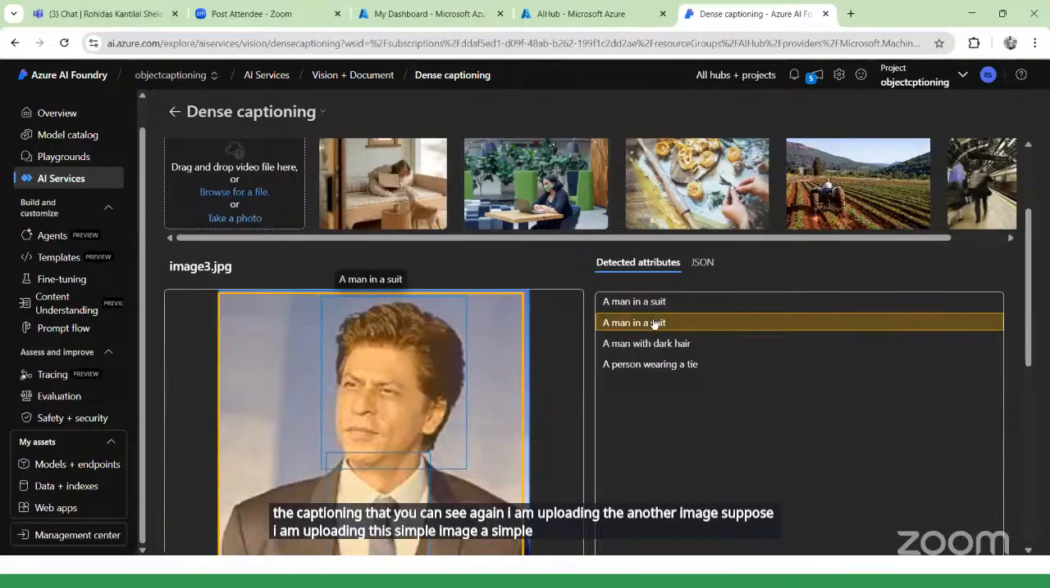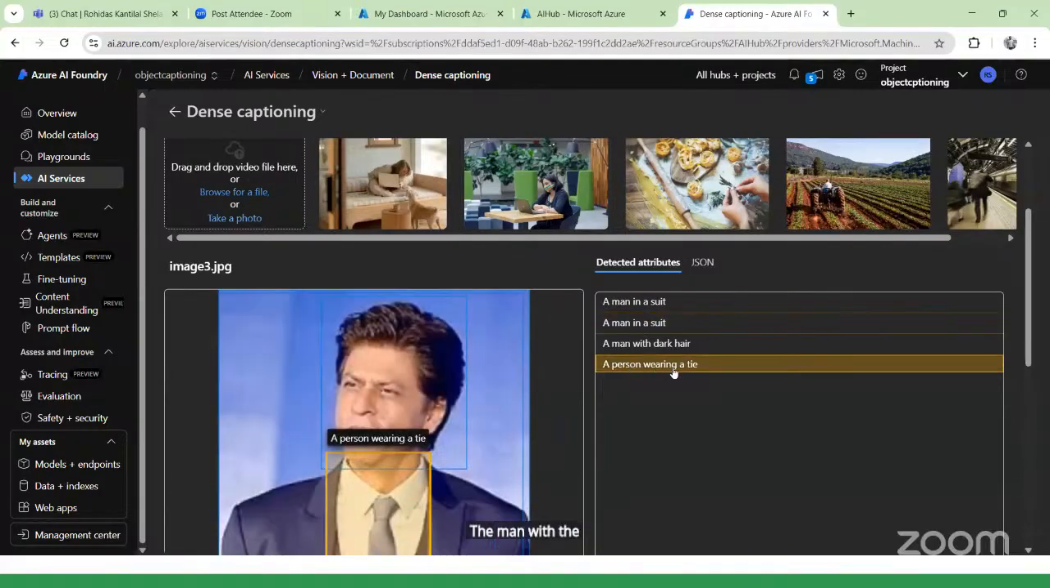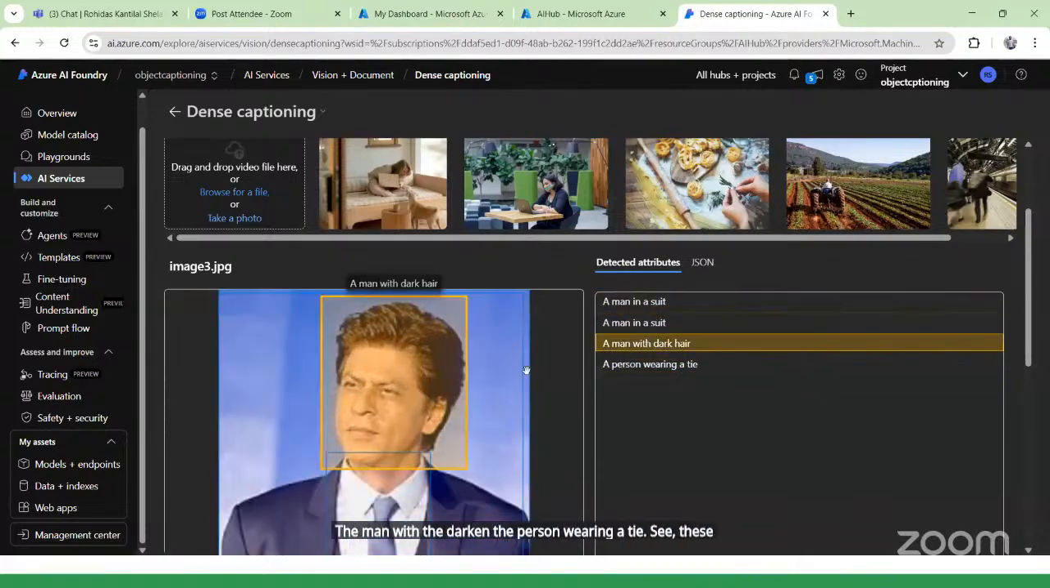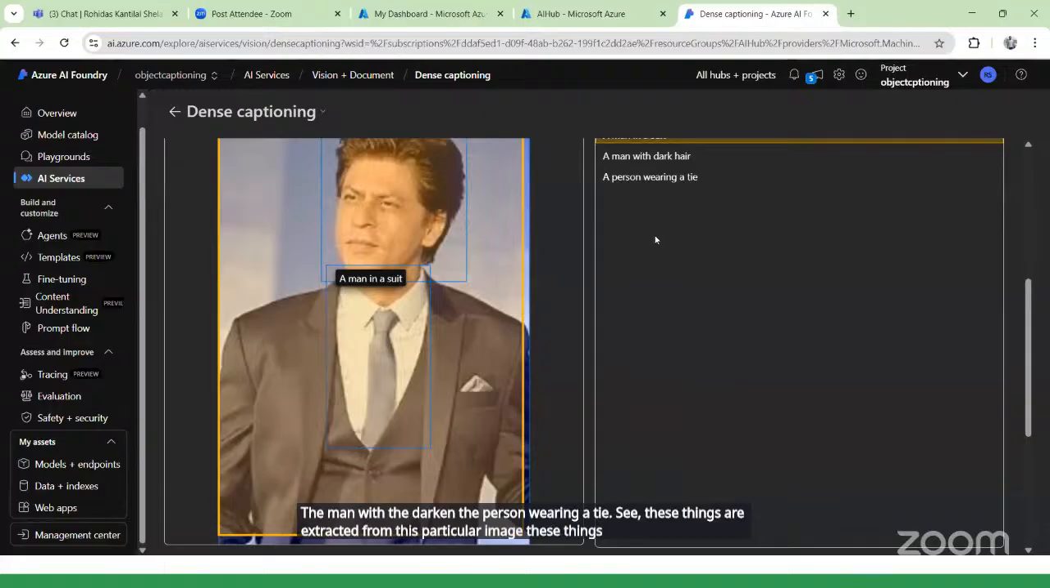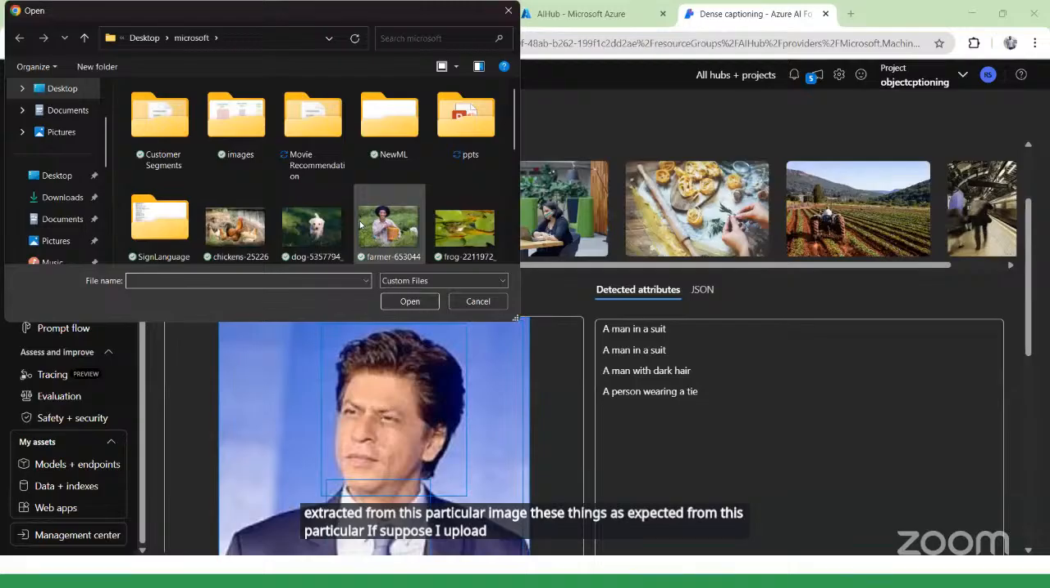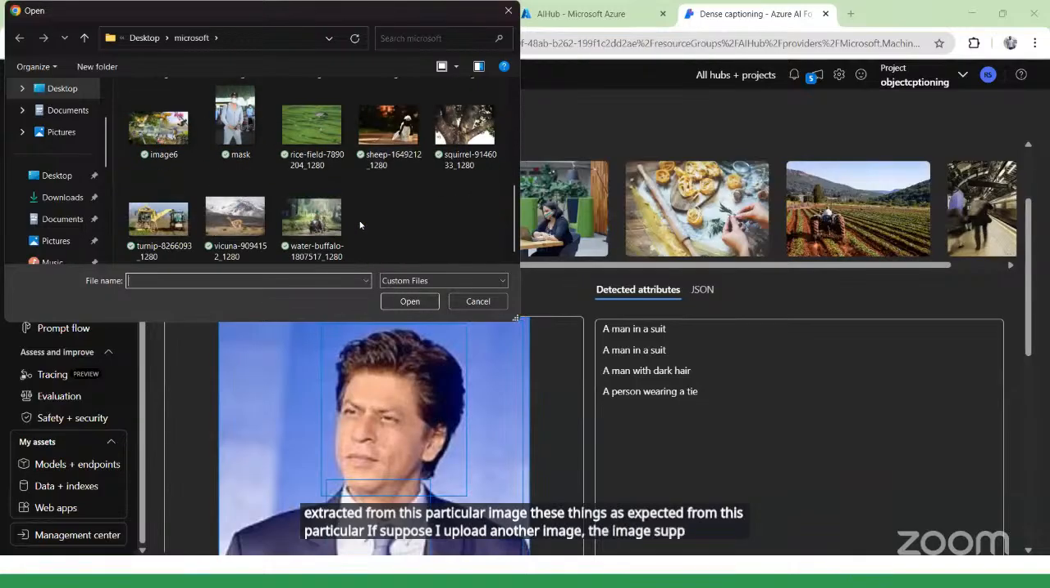Okay, so the man in suit, the man with the dark hair, the person wearing a tie. These things were extracted from this particular image. If I upload another image, like this one, suppose I upload this image,